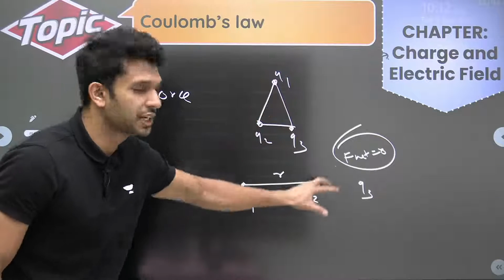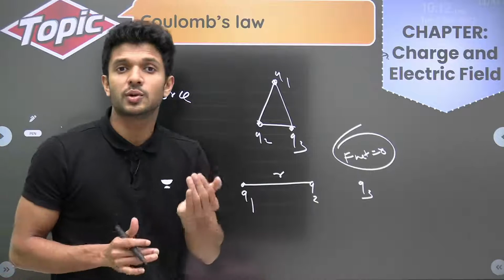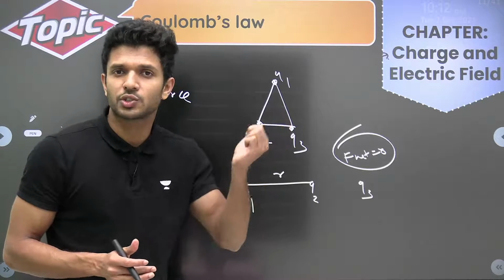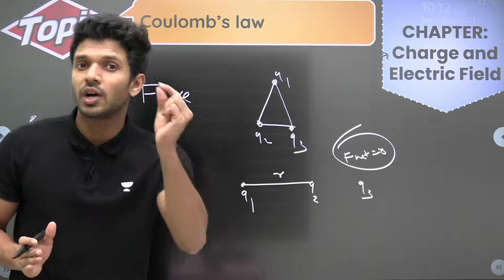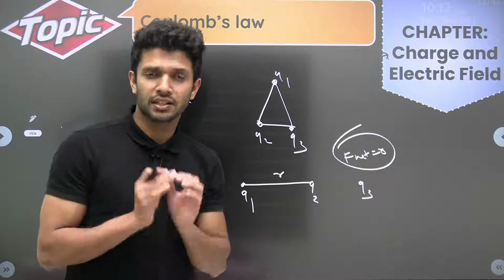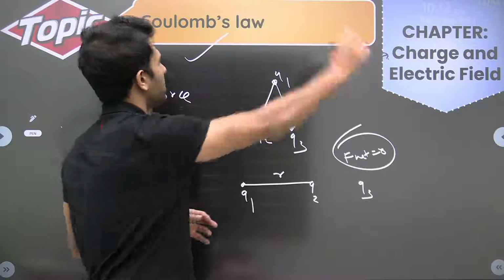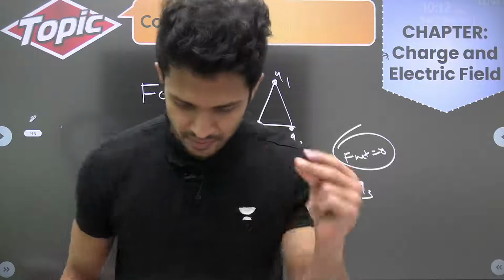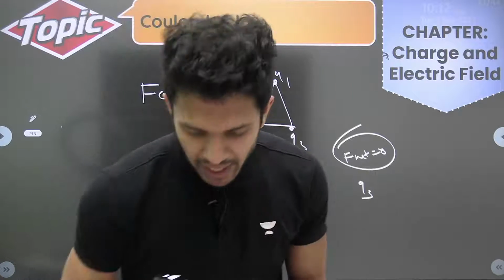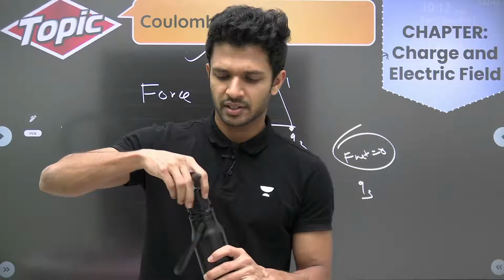So for doing these kinds of problems, you should know very well the formula of Coulomb's law, which is 1 by 4 pi epsilon 0 Q1 Q2 by r square. You all know that. You should also be very thorough about the direction in which the force acts. So if you are clear about all these things, any question that pops up from the very first important topic, which is Coulomb's law, you all are going to do it. This is something which you get from Coulomb's law.